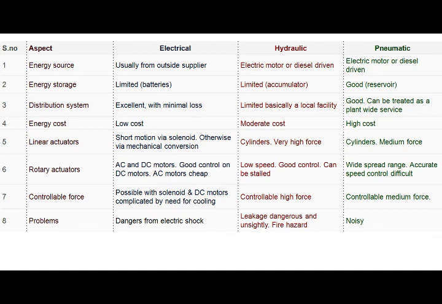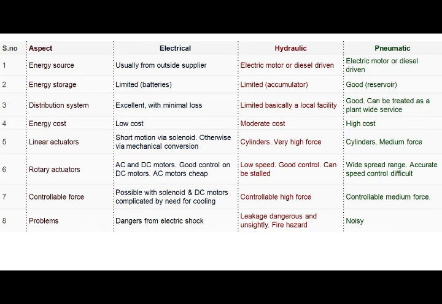Next, controlled force. In electrical actuators it is possible with solenoid and DC motors, complicated by the need for cooling. Hydraulic actuators are controllable when high force is needed, and pneumatic actuators are controllable when medium force is needed. Last one is